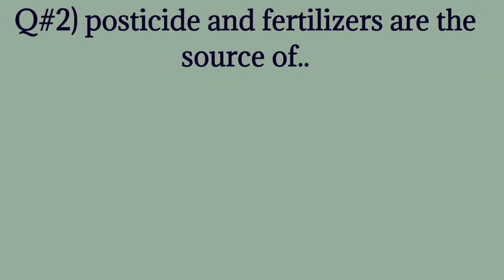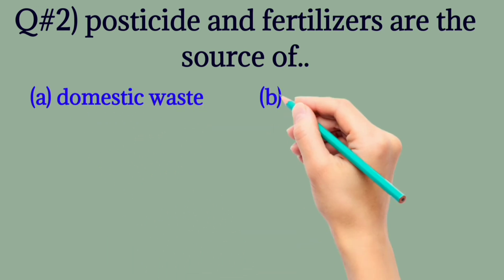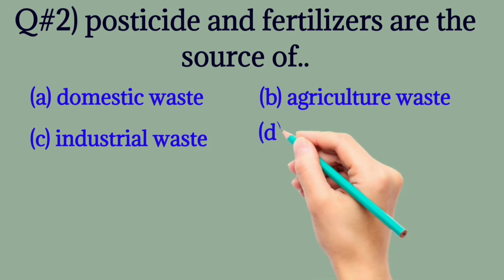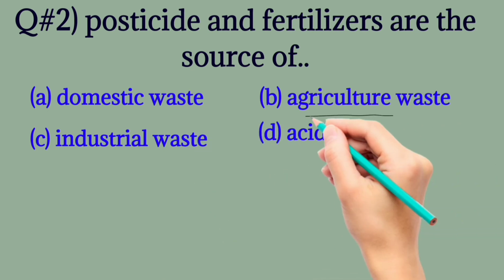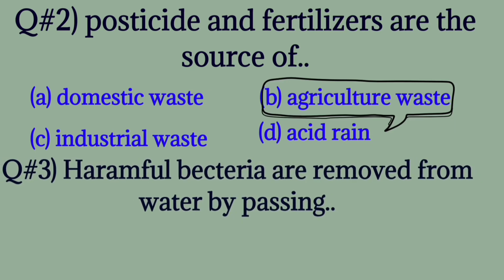Question number 2. Pesticides and fertilizers are the source of domestic waste, agriculture waste, industrial waste, acid rain. The correct one is agriculture waste. खाद है.